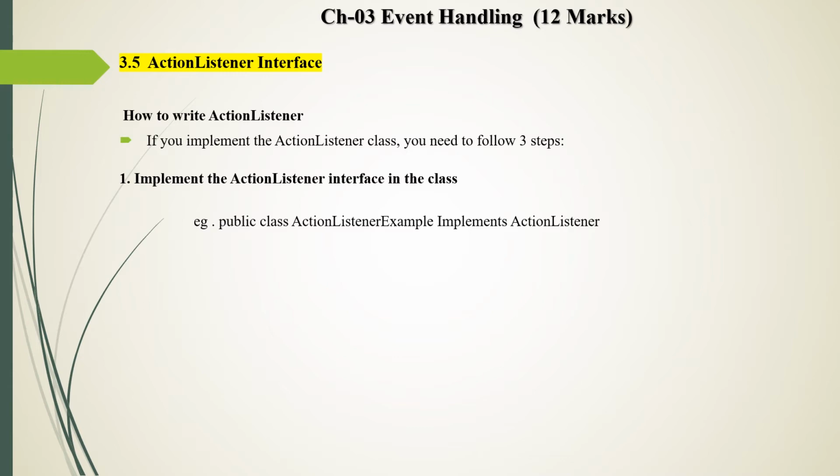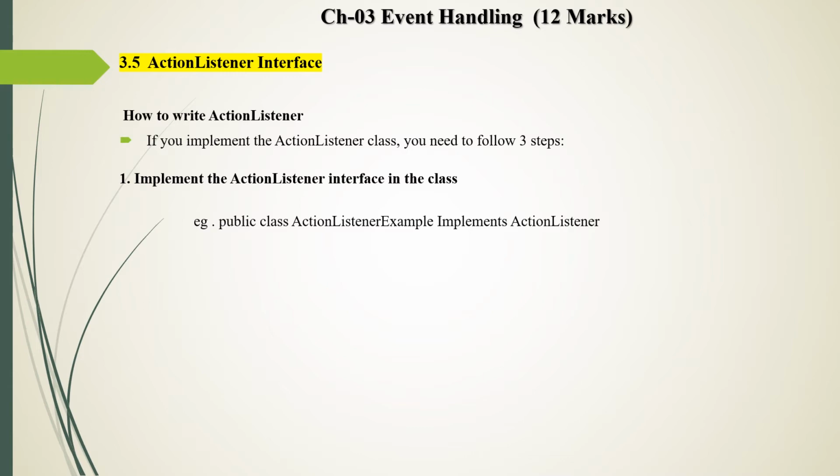So when you declare the class, for example, public class ActionListenerExample, this is my class name, and the class implements ActionListener. This code is very important. When you declare the class, the code for the action listener is implements ActionListener.